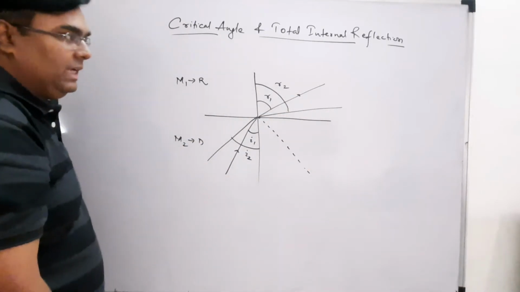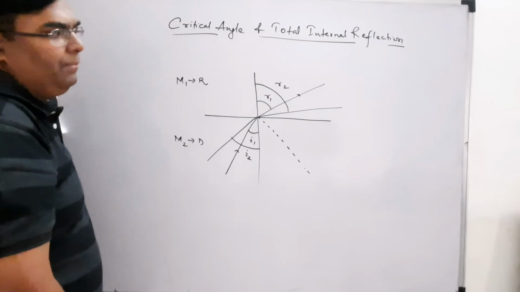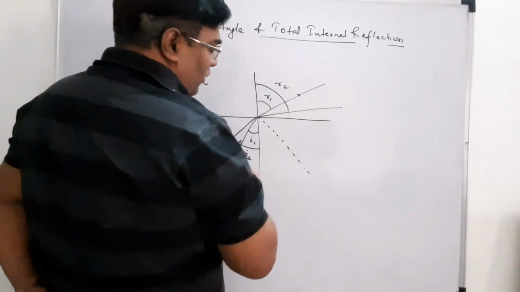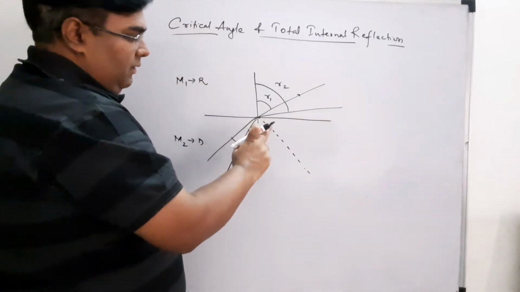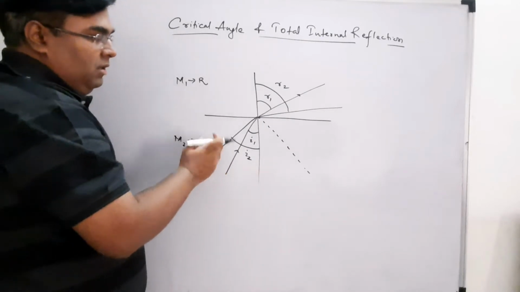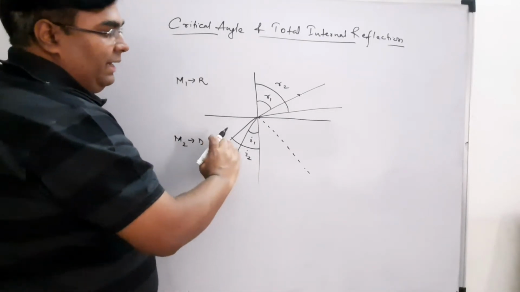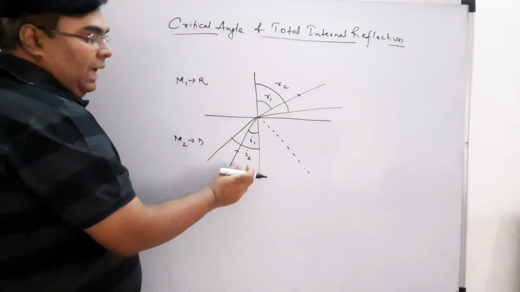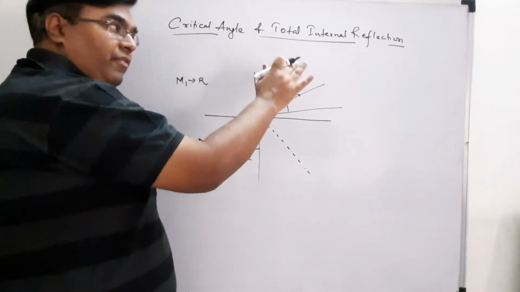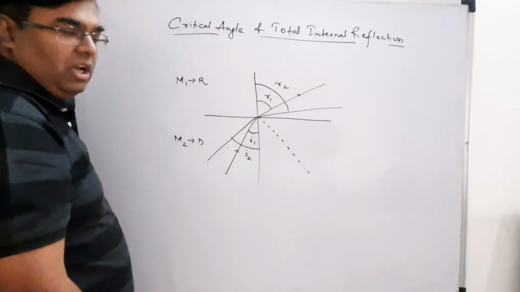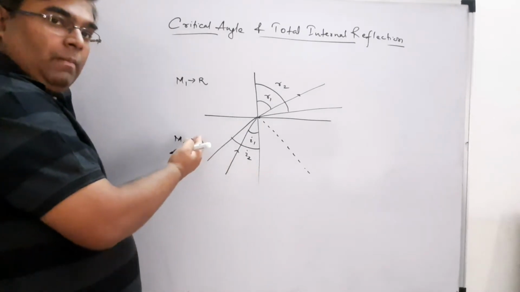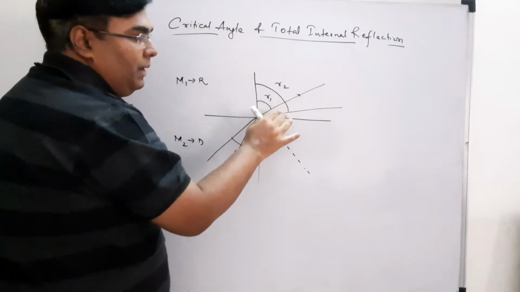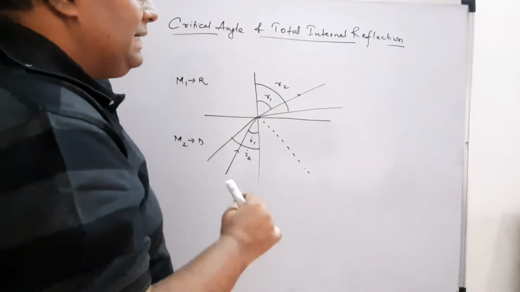Okay, the only difference will be that the intensity of light, understand this point, the intensity of light will also decrease. When you increase the angle of incidence, the major part starts getting reflected and the minor part will be in refraction. So when the angle is small, majority refraction happens, minority reflection happens. But when you start increasing, the intensity of light decreases. Of course it is going away from the normal, but also the intensity of light is decreasing.